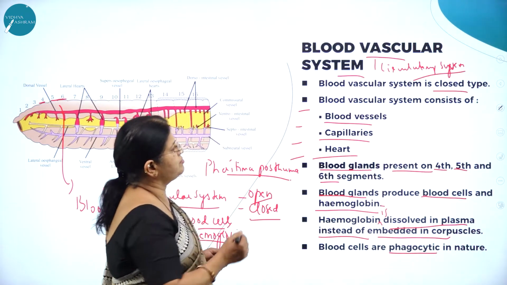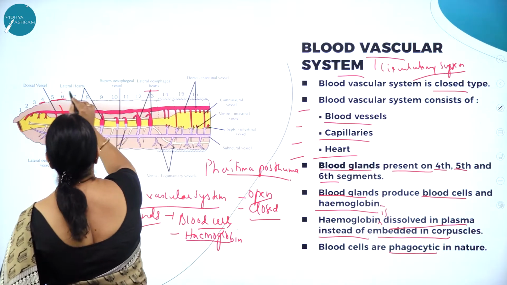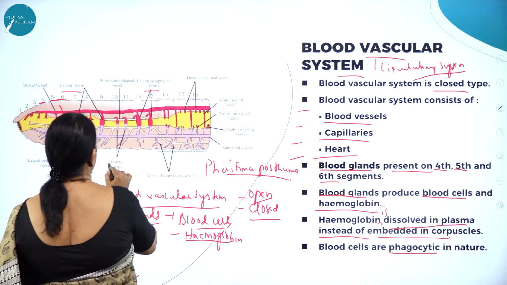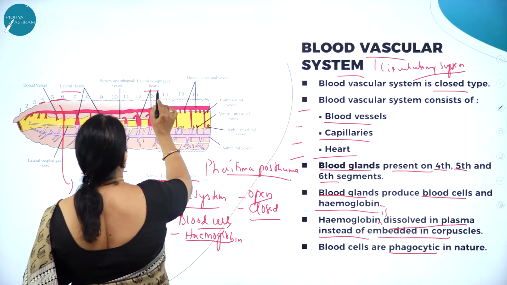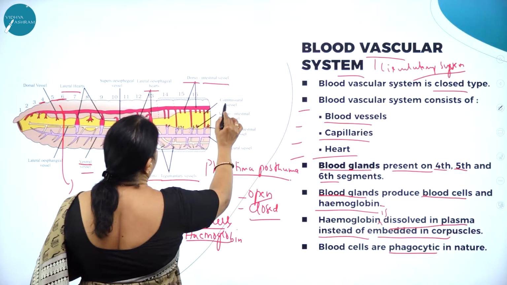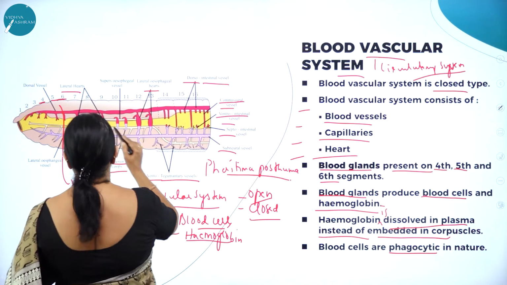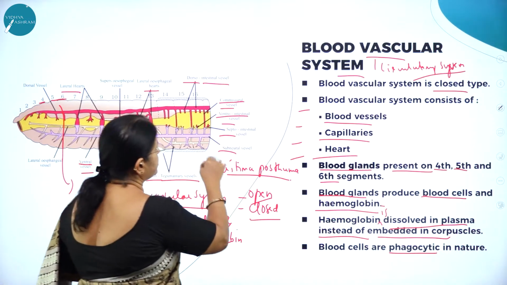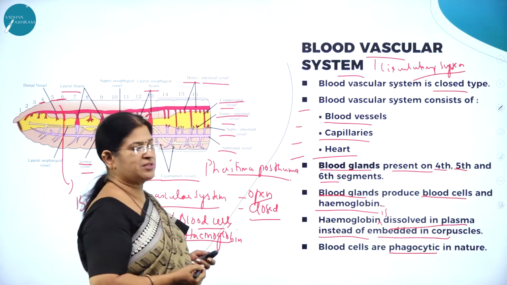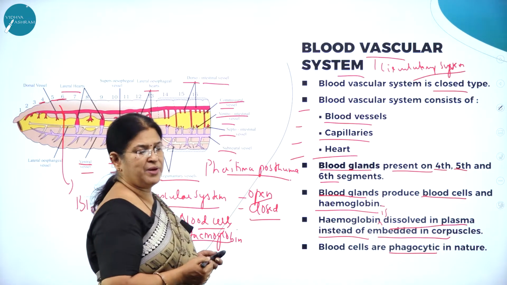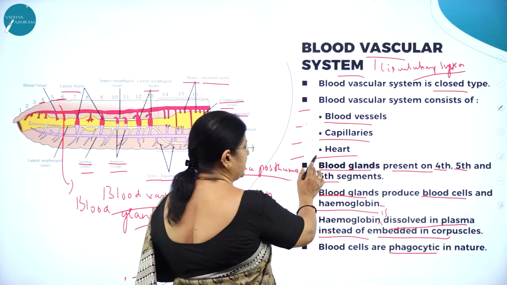So here you can see the blood vascular system with lateral hearts. Here you can see the ventral vessel, anterior lobes, ventrotegumentary vessels. Here you can see the heart, dorsal intestinal vessel, commissural vessel. All these are the different types of blood vessels, and the circulatory system or the blood vascular system looks like this. So the blood vascular system is of closed type, and consists of blood vessels, capillaries and heart.